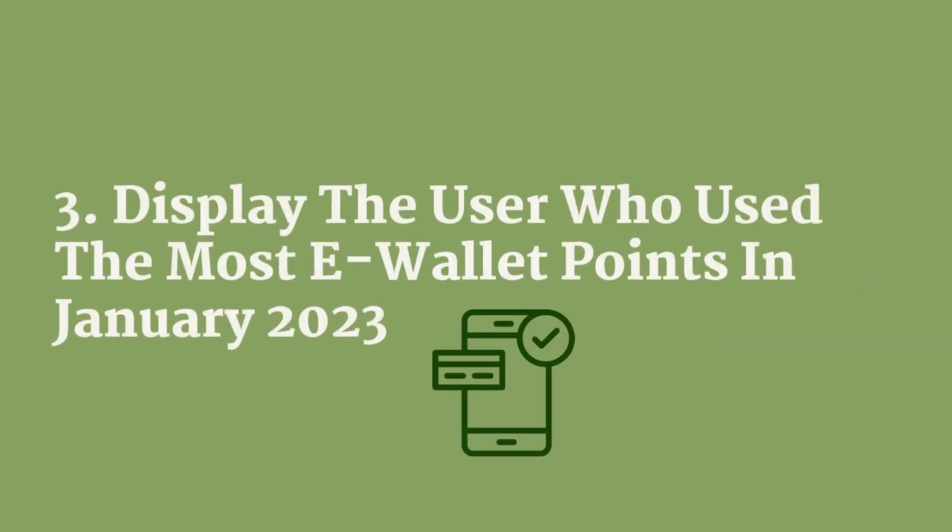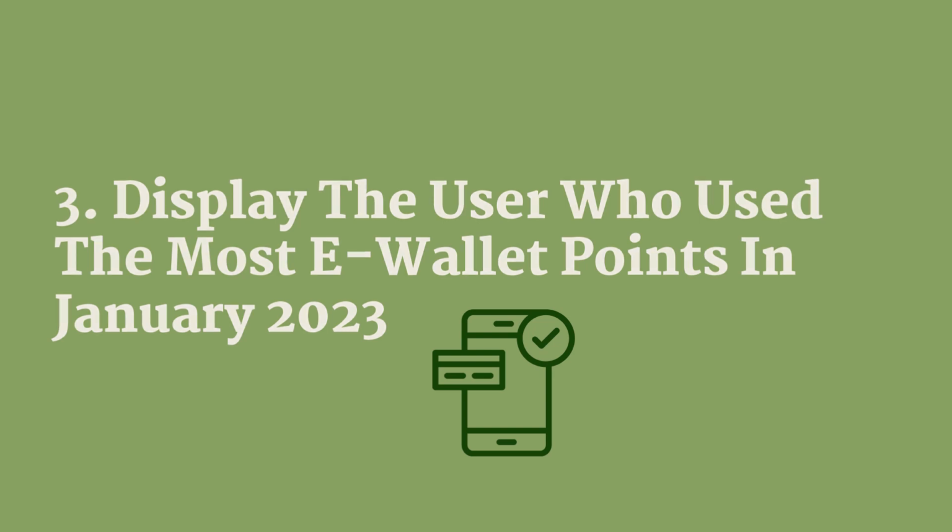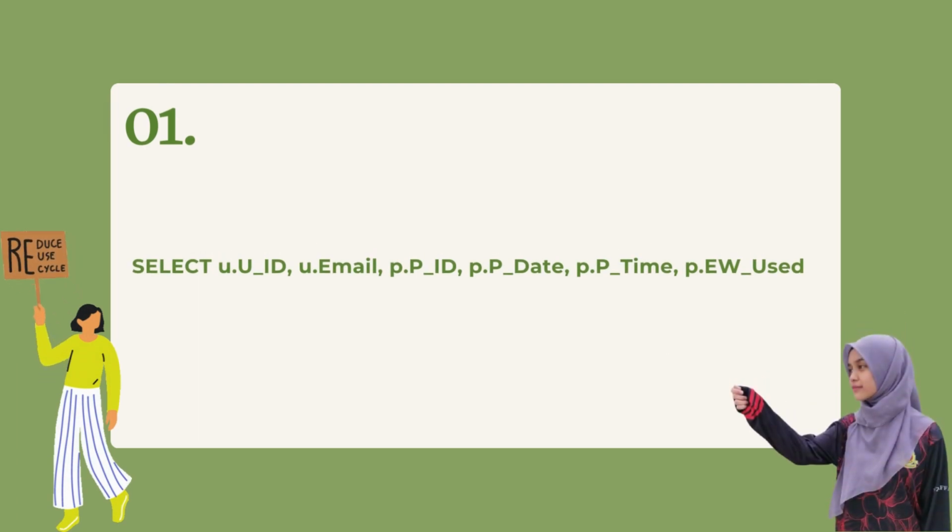For the third question, display the user who used the most e-wallet points in January 2023. In this question, we use 3 clauses. First, the select clause. This part of the query specifies the columns that will be retrieved in the result set. It includes user information, which is U_ID and email, and also purchase details: P_ID, P_date, P_time, and EW_use.